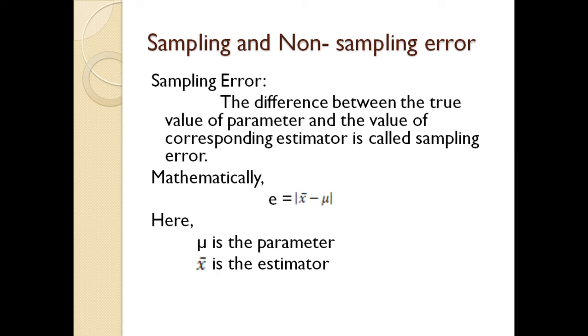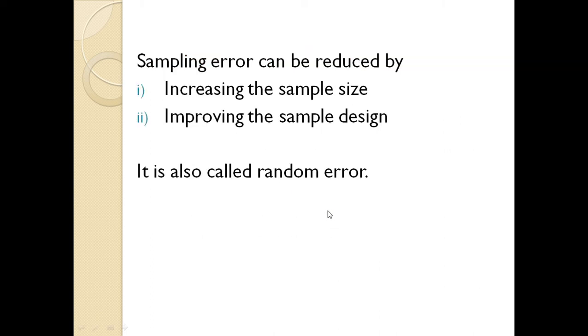The sampling error: the difference between the true value of a parameter and the value of the corresponding estimator is called sampling error. So the true value is mu here. These both are representing the mean, but x bar is representing the mean of the sample and mu is representing the mean of the population.